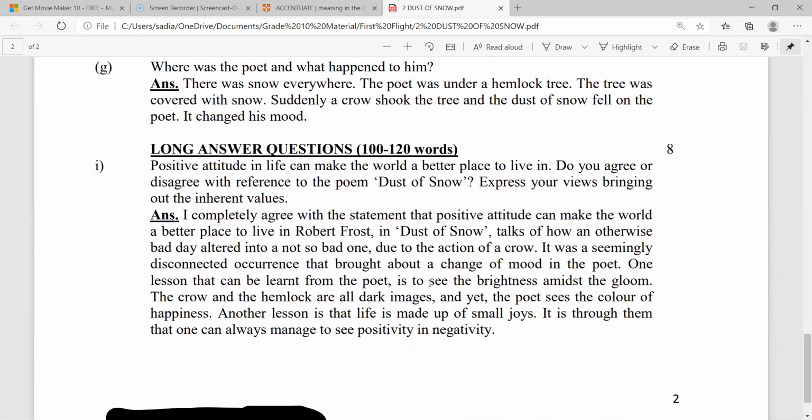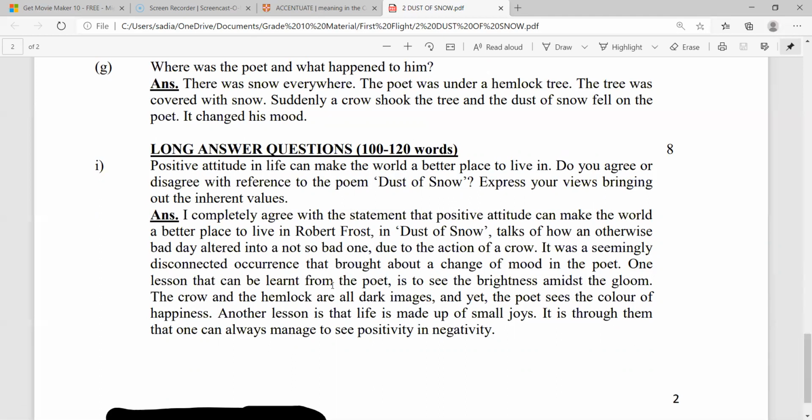A positive attitude in life can make the world a better place to live. Do you agree or disagree with reference to the poem Dust of Snow? Express your views, bringing out the inherent values. Now, over here, it is a completely extrapolatory question, which is where it is inviting your thoughts, opinion, and views. So, we need to build our foundation on the poem, but we need to give our own perspective, ideas, and views in this particular answer.